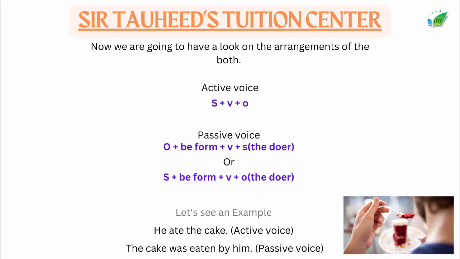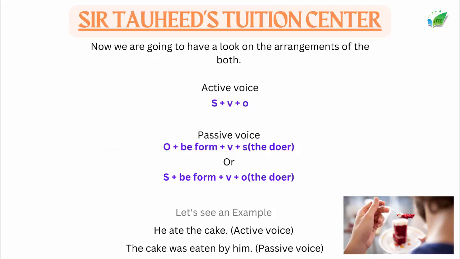This sentence will give more focus on the subject, on the doer, who did this thing. But if we talk about the arrangement of passive voice, we use the object in the first place, then we use an additional be form, then the verb, and then the subject, meaning the performer or the doer of the thing.